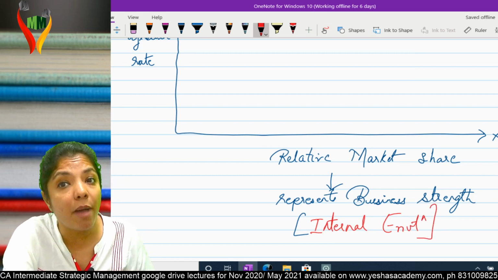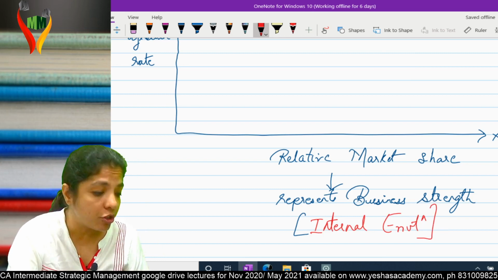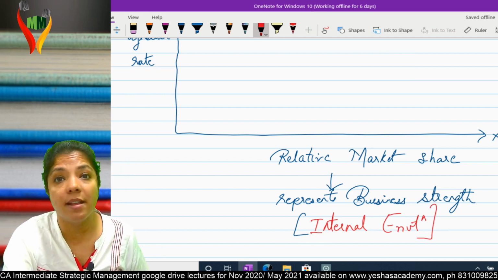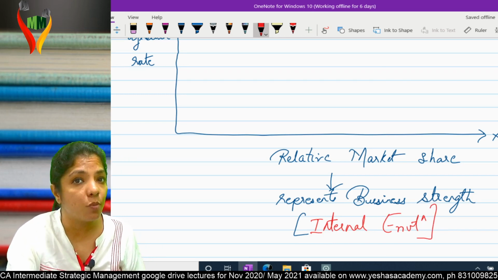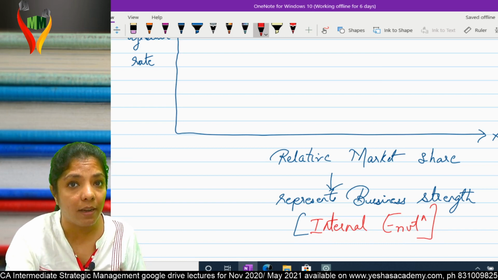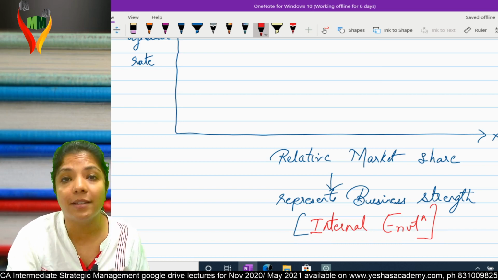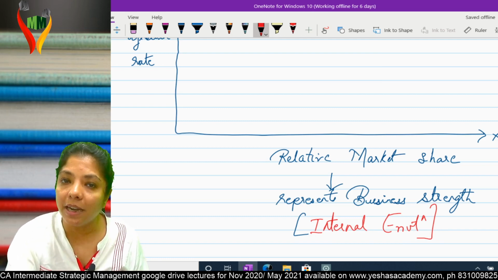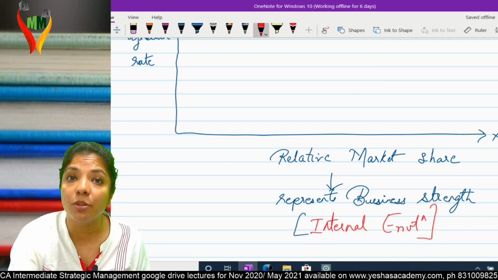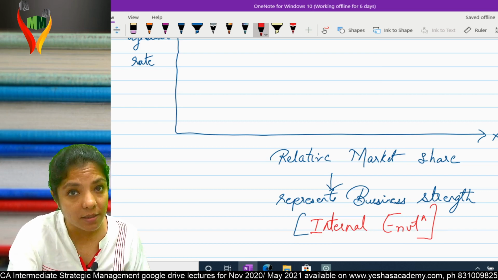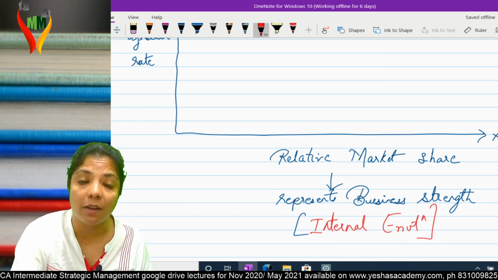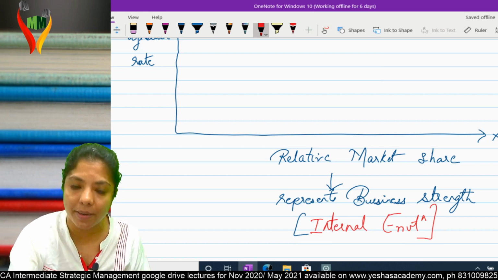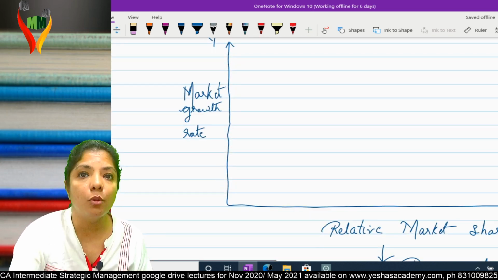See, relative market share means what? My share in the market. So if my share is more, it is strength. If my share is less, it is weakness. Am I clear? That means X axis talks about strength and weakness, and when I say strength and weakness, that means it's internal environment. Am I clear? Okay. Come to this.